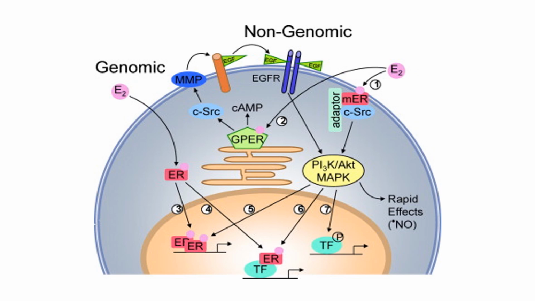But there are some actions which are very rapid, so rapid that it is difficult to believe they are mediated via production of mRNA, because the production of mRNA and then translation of protein will take some time. But these actions are very fast. For example, the neuronal discharge in the brain, and the feedback on the gonadotropin hormones. We know that when the estrogen is released, it gives a negative feedback, and this negative feedback effect is very fast.